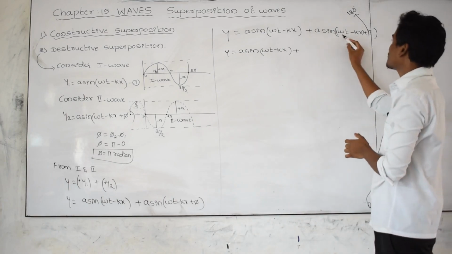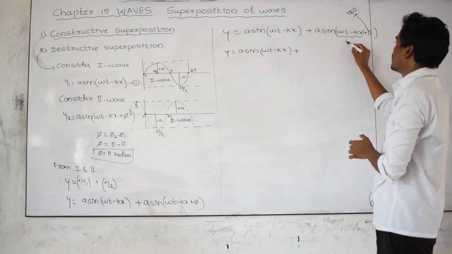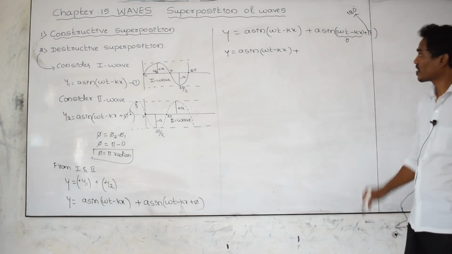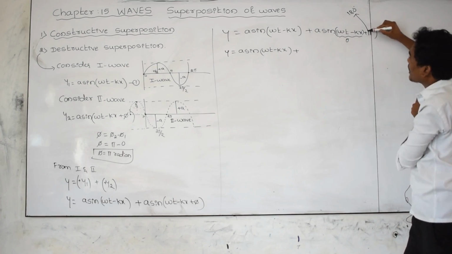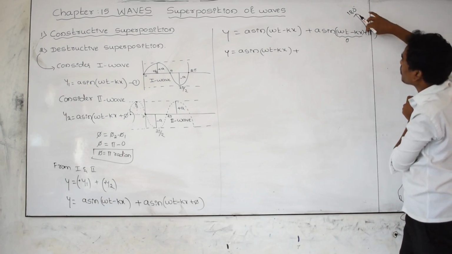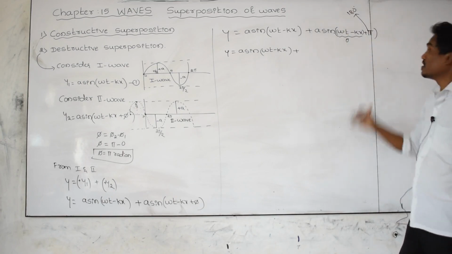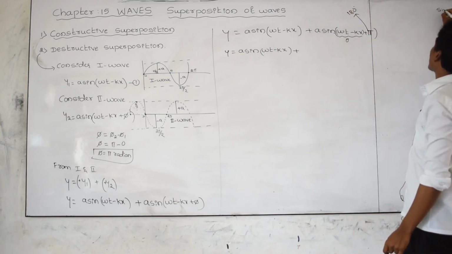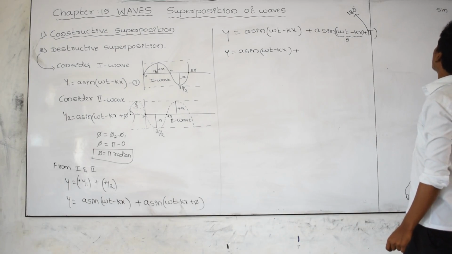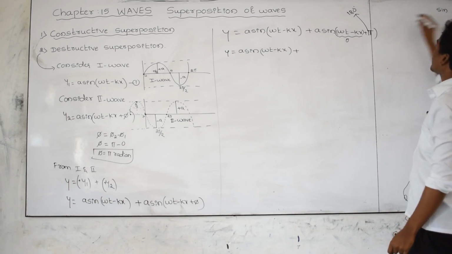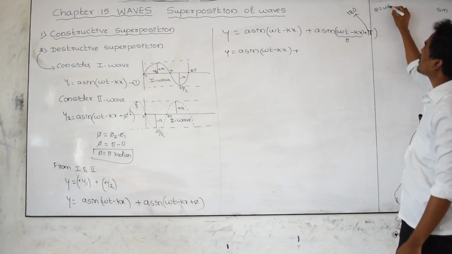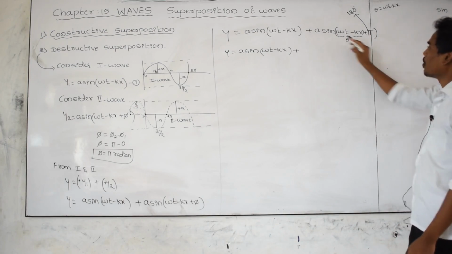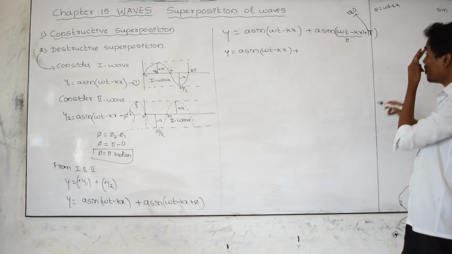I am taking this term as the theta term. What is the theta term here? Theta is equal to omega t minus kx. Omega t minus kx is nothing but theta.